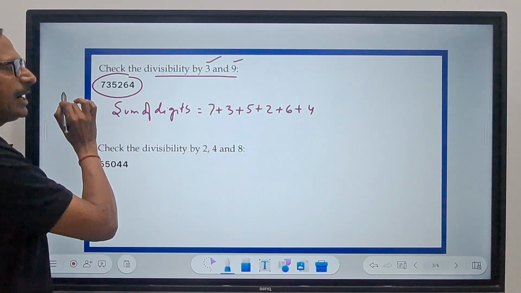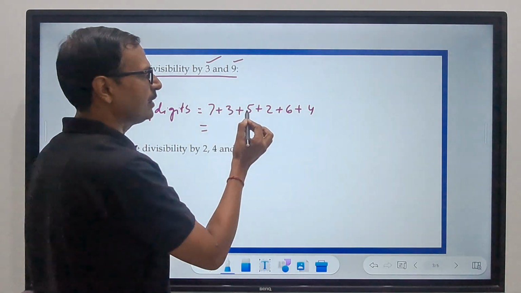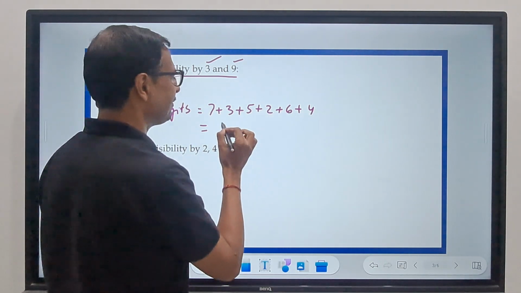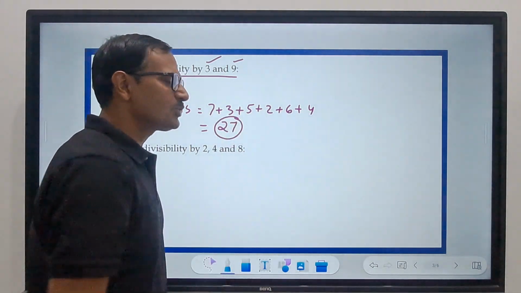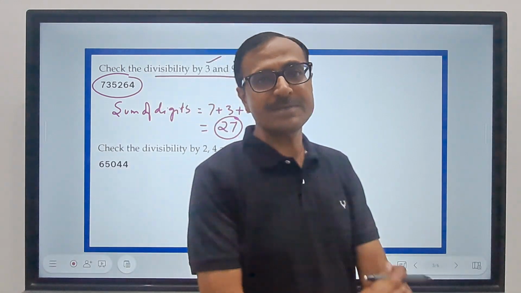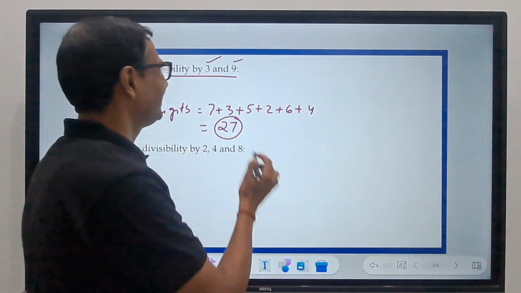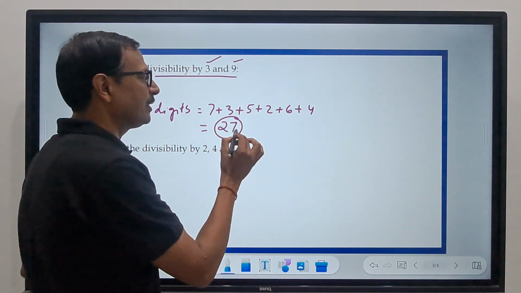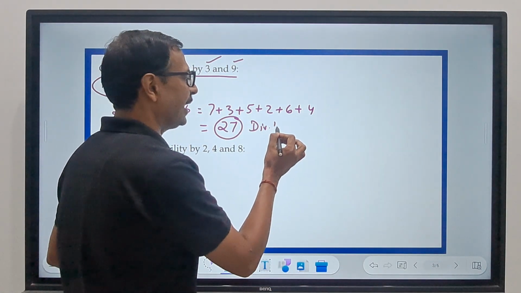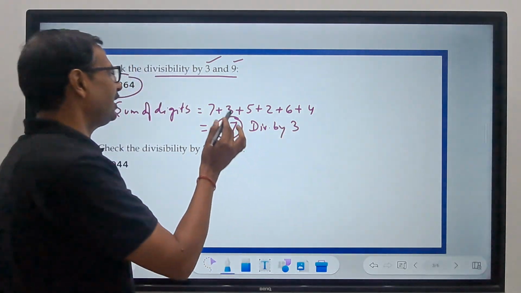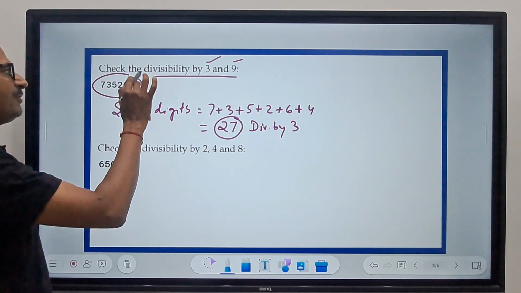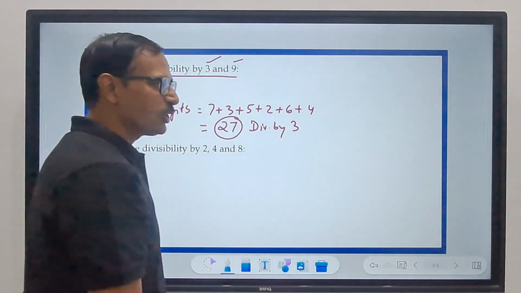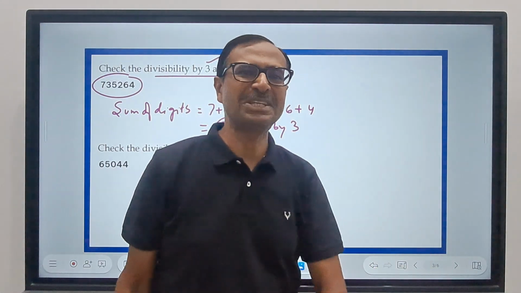All the digits are to be added. What do you get? 10, 17, 27, right? And can you see 27 occurs in the table of 3? 3 9 times is 27. And if this number is divisible by 3, then the entire big number 73526 is also divisible by 3.